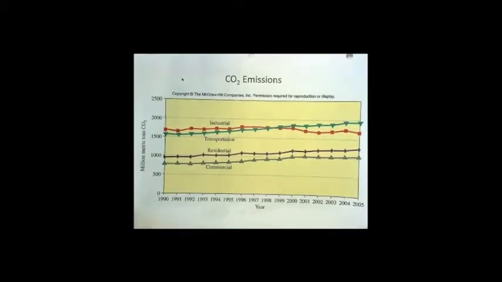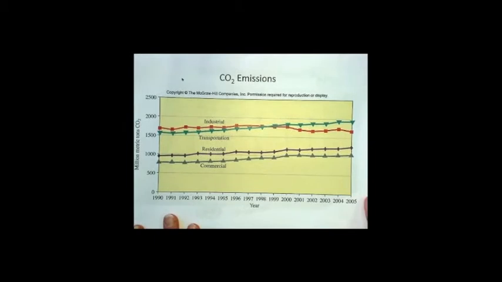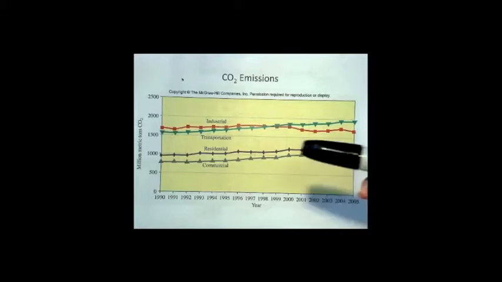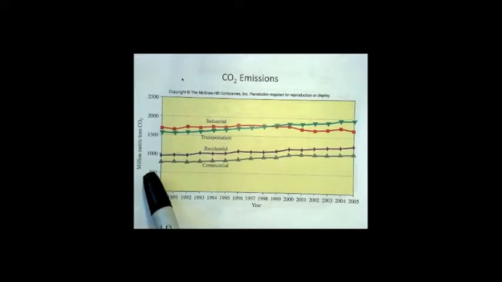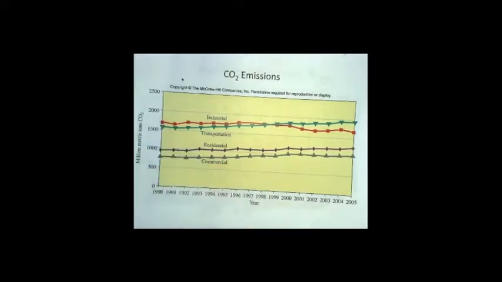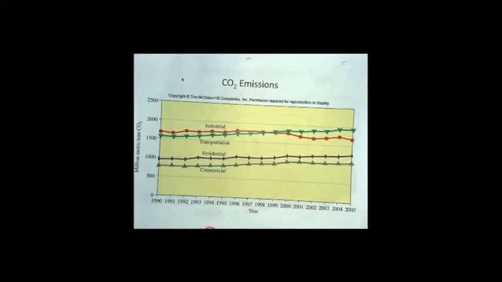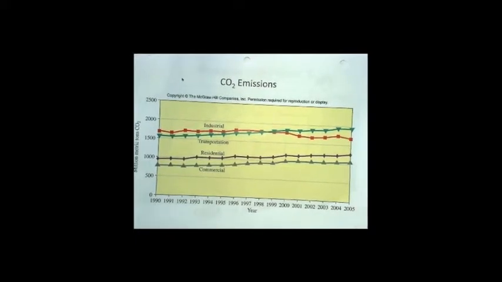All right, so here's a more detailed look at carbon dioxide emissions. This is breaking down just the carbon dioxide emissions due to humans. Nothing to do with the natural, oceans and living things and dying things back and forth. This is just because of modern society: how many million metric tons of carbon dioxide is released into the atmosphere per year. That's what this graph is showing. So now we're looking at tons of carbon dioxide, not carbon. This is just the amount of carbon dioxide that is being pumped into the atmosphere.